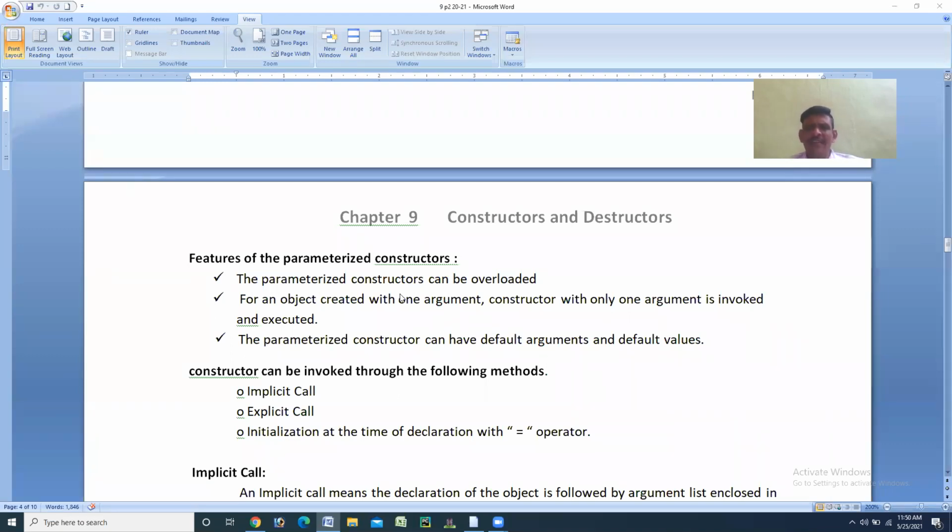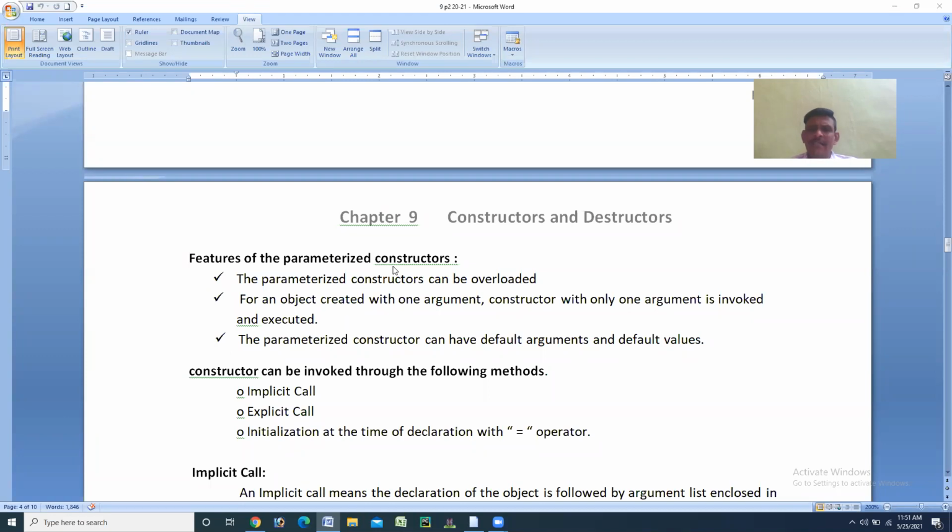So the 3 features of parameterized constructors are: first, the parameterized constructor can be overloaded; second, for an object created with one argument, a constructor with only one argument is executed; and third, the parameterized constructor can have default arguments and default values. These are the three features of parameterized constructors. So we'll close the class here.